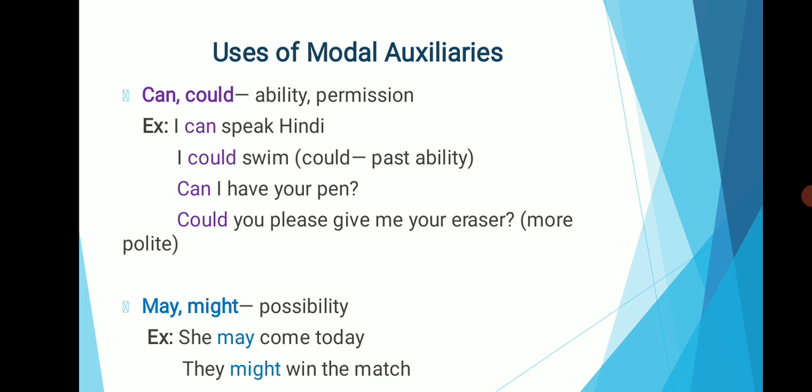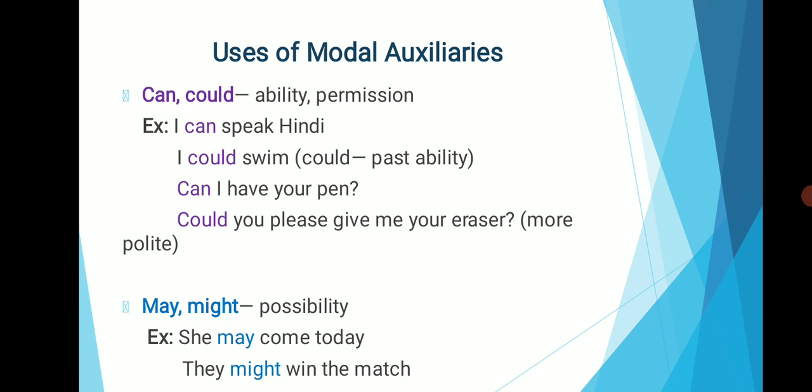Third example, can I have your pen? Okay, here can indicates permission, which is used in informal context. And in the next example, could you please give me your eraser? So here the word could is used to indicate permission, that is, a polite request. It is used to make a polite request.